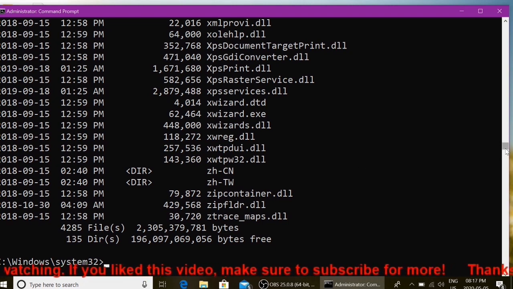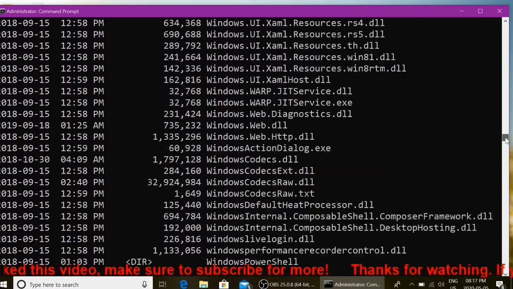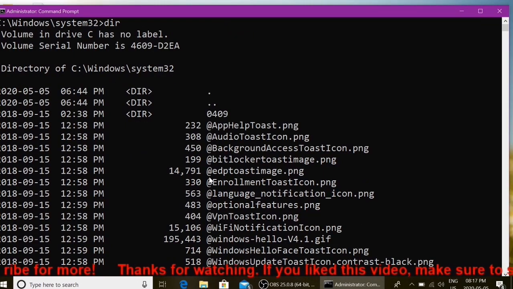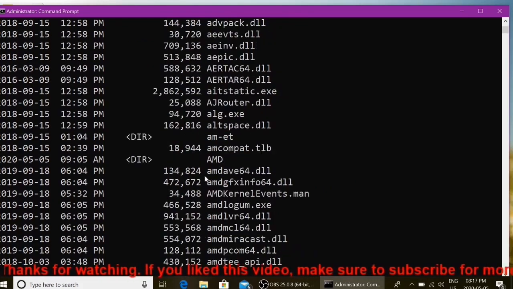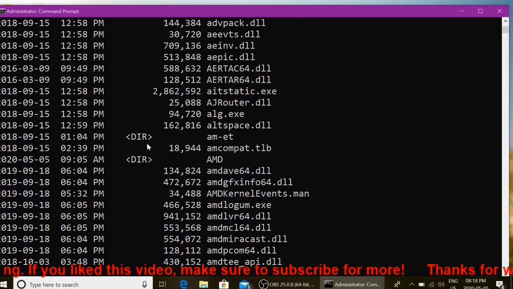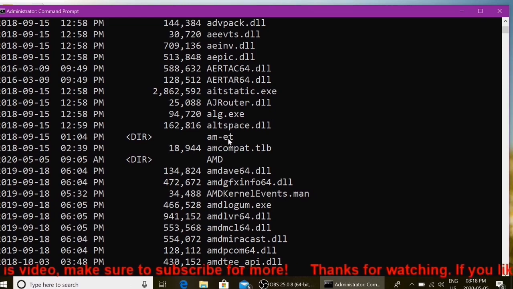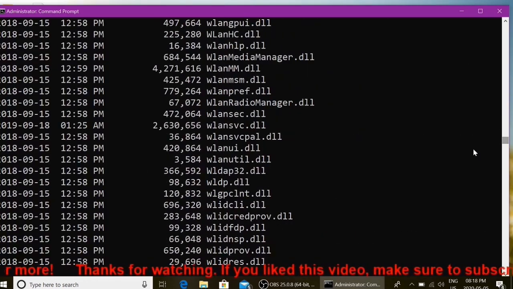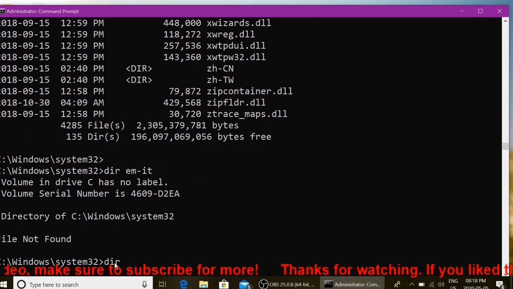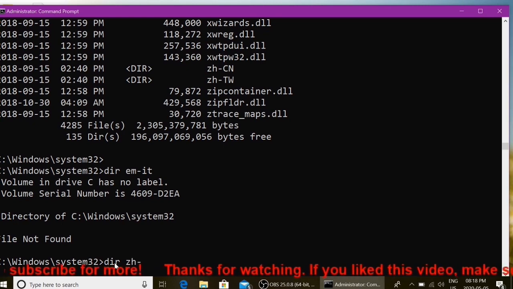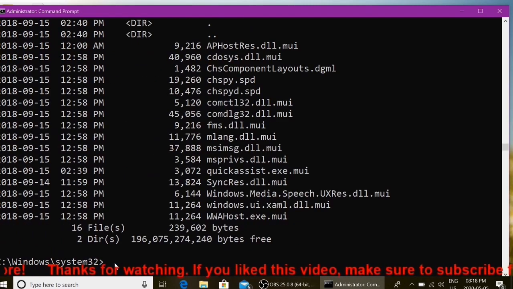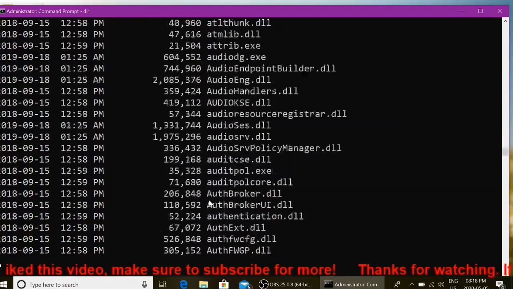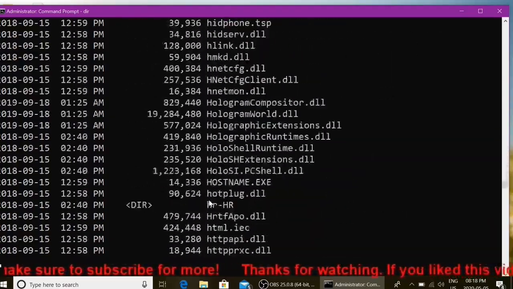Or if you want to check the list of directories and files within another directory, such as zh-cn, it's very simple. You can do it with the help of the dir command: dir zh-cn. It will show you the listing of whatever you want. So the dir command is used to display the listing within the given directory.